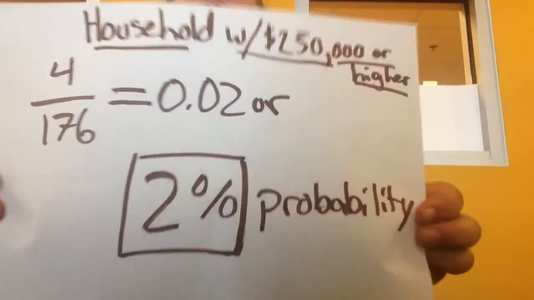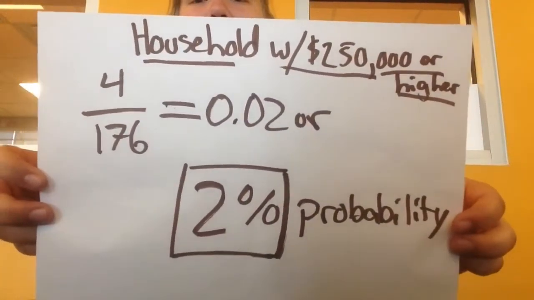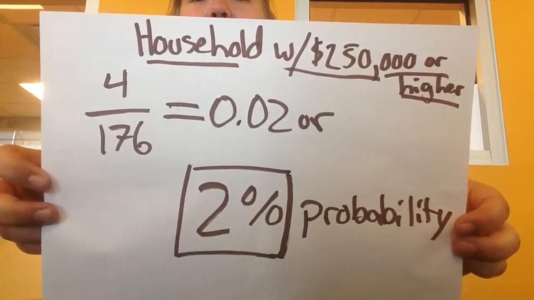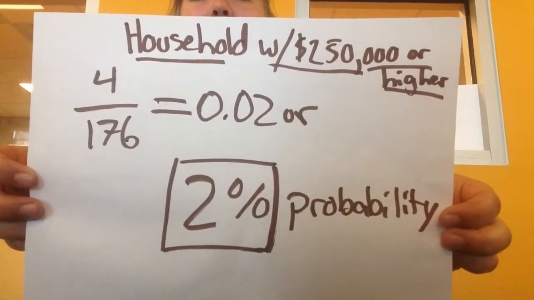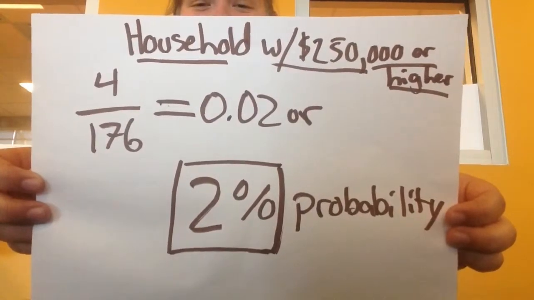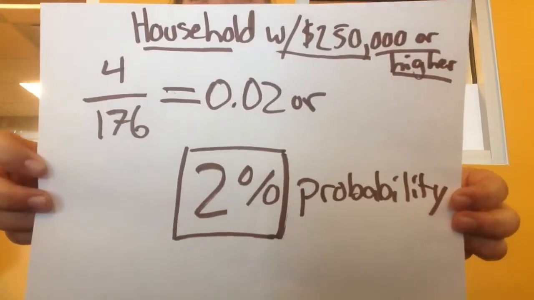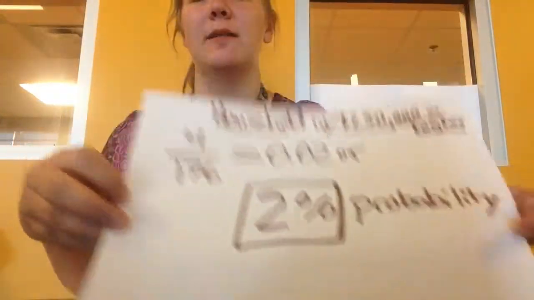We were also asked to determine the probability of a household in the US having the income of $250,000 or higher. We have found, using our math, that out of 176 household incomes that we were given, only 4 of them were in this percentile, and we concluded using our super math skills that there's only a 2% probability that a household in the US would have this income.